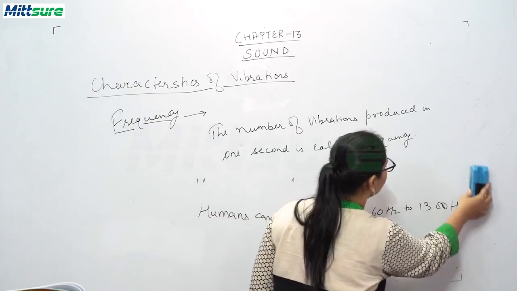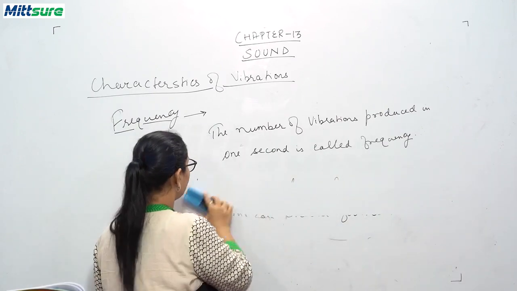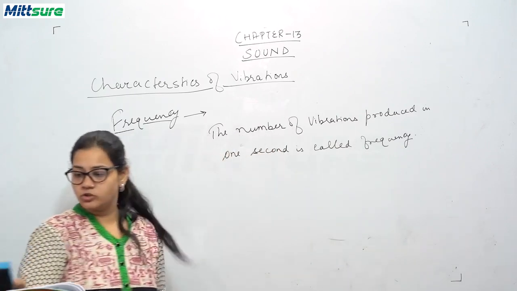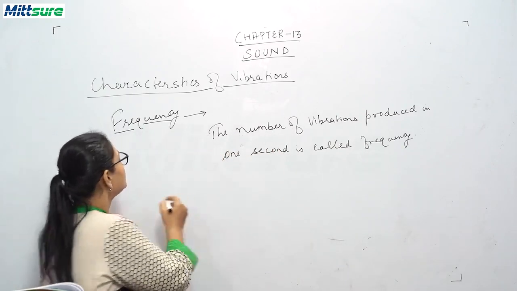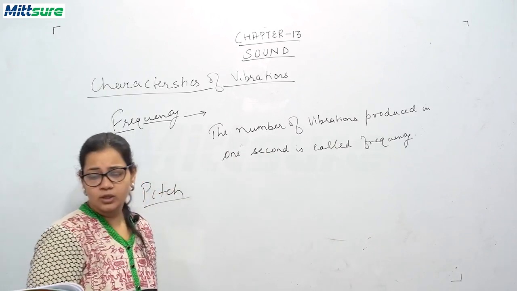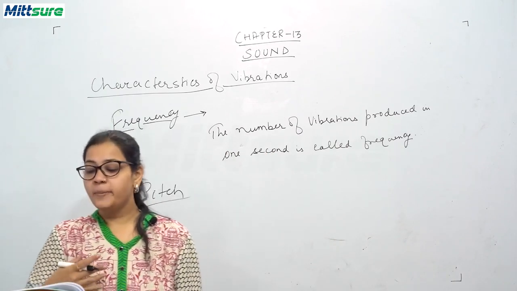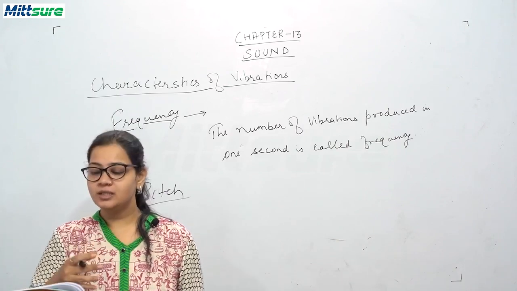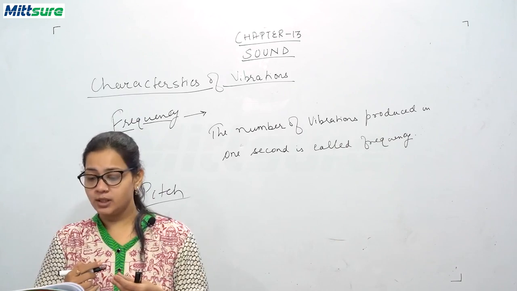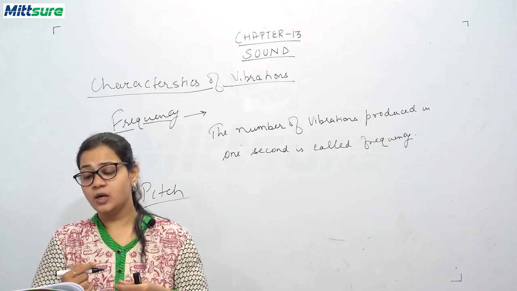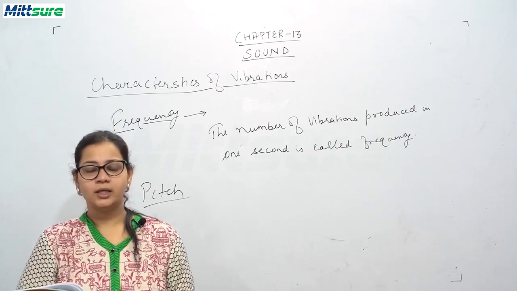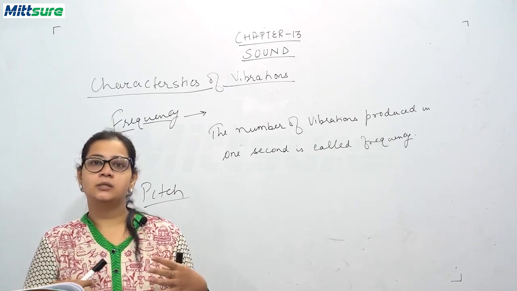Now students, another word that comes along with frequency is pitch. Let me write down the word pitch. Now what is pitch? Pitch is the extent of shrillness in a sound. That is, the higher the frequency, the higher the pitch of the sound. Maybe go through the internet and try to find opera singers.